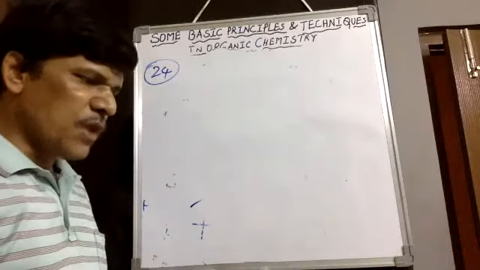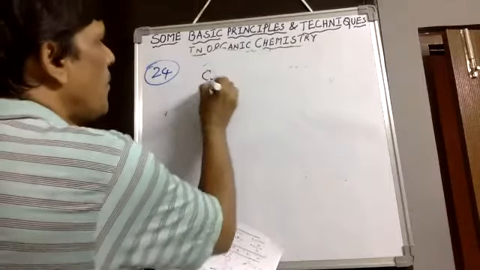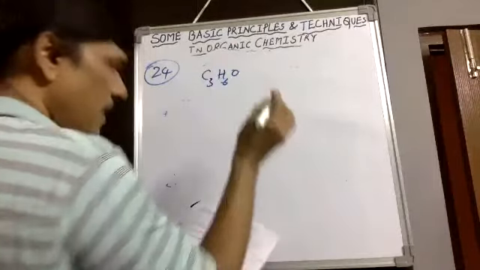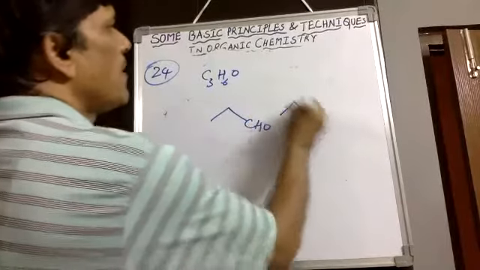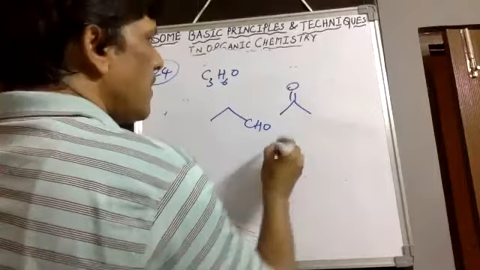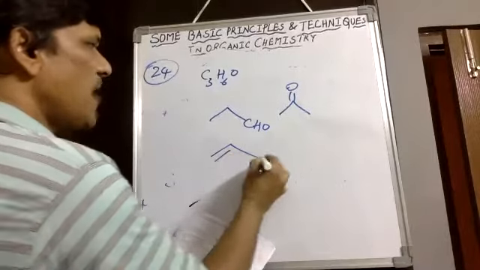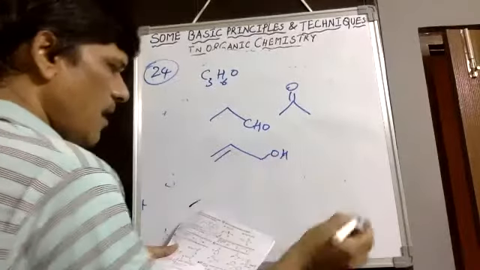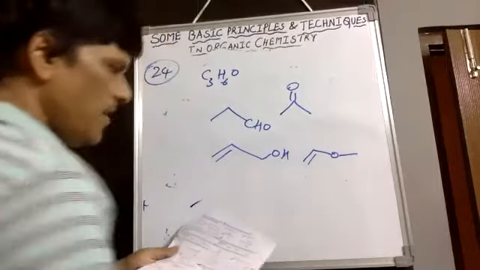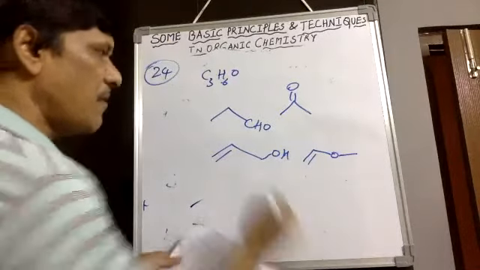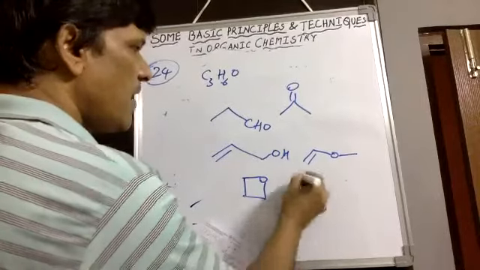In 2009 they gave this question: C3H6O. Here we can draw one as propanaldehyde, another one as acetone, that is aldehyde and ketone. Then another one we can take as unsaturated alcohol, allyl alcohol, then vinyl methyl ether, cyclic ether, and cyclic alcohol.